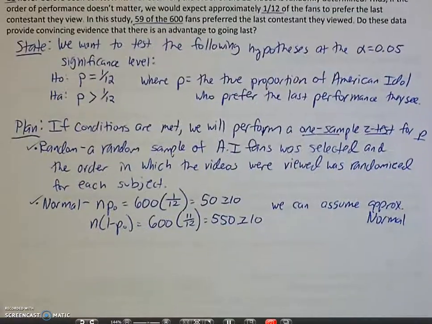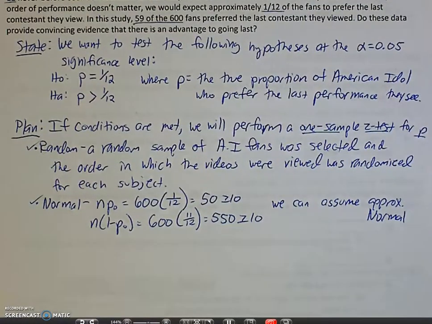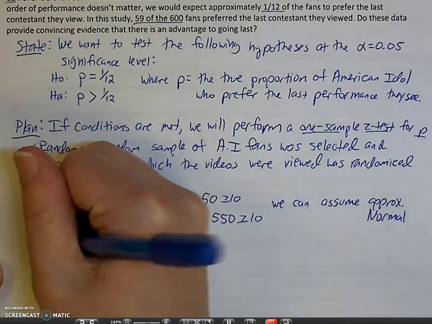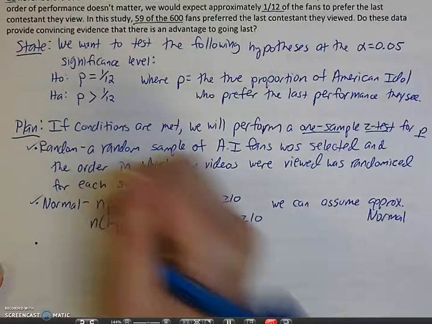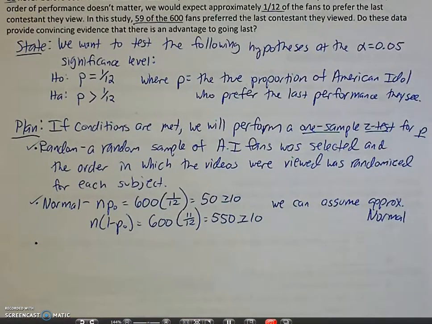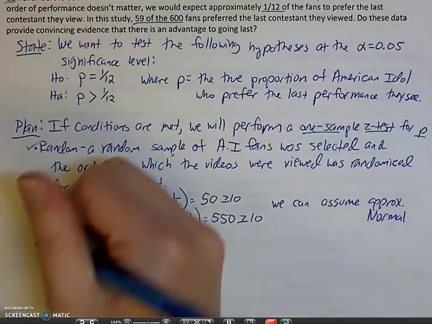All right, condition number 3. We are testing for independence. Now, this was not an experiment, right? This was a sampling. So we need to check our 10% condition. We have to check the 10% condition in order to use our standard deviation of our sampling distribution, which comes into play when we calculate the test statistic.